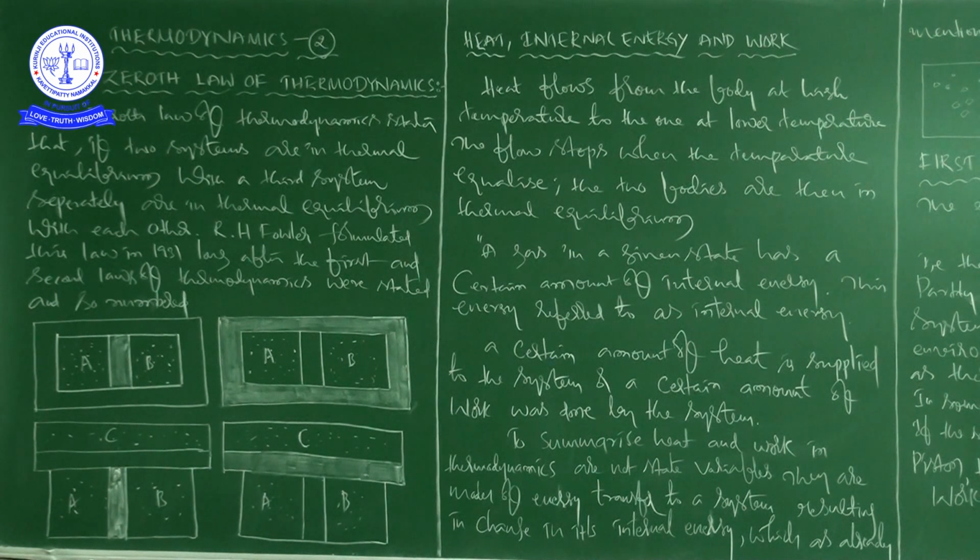Thus, if capital A and capital B are separately in equilibrium with capital C, T_A is equal to T_C and T_B is equal to T_C. This implies that T_A also will become equal to T_B. That is, the systems A and B are also in thermal equilibrium.